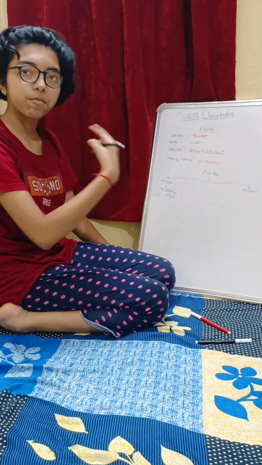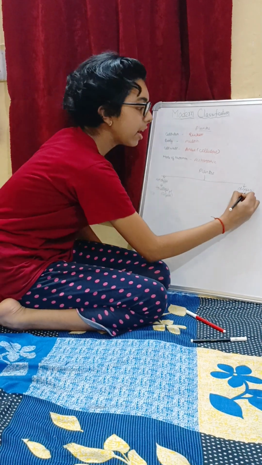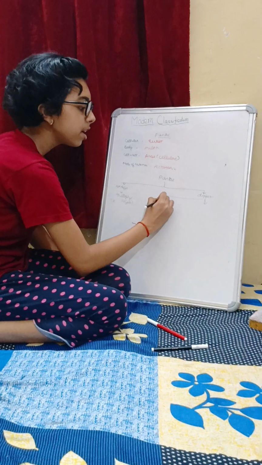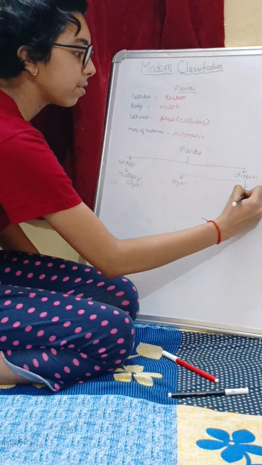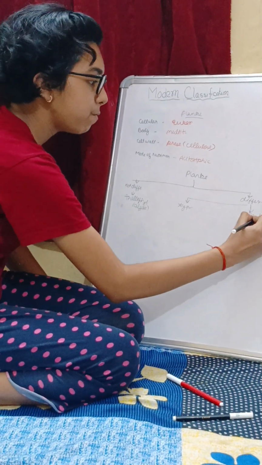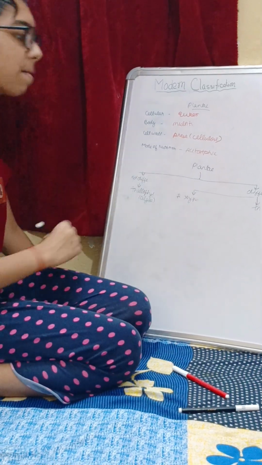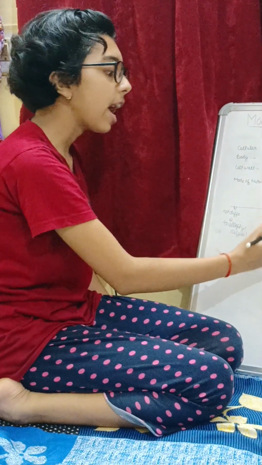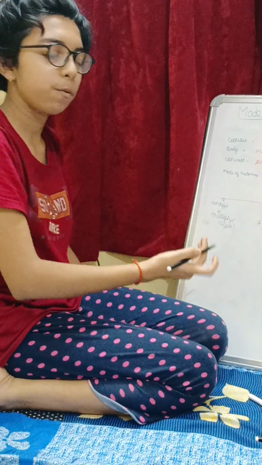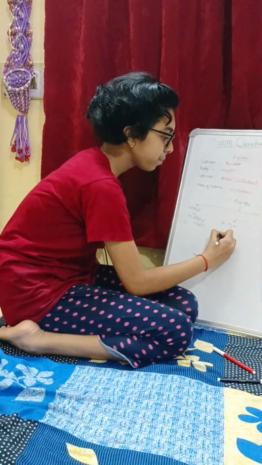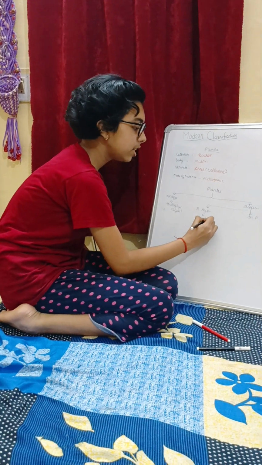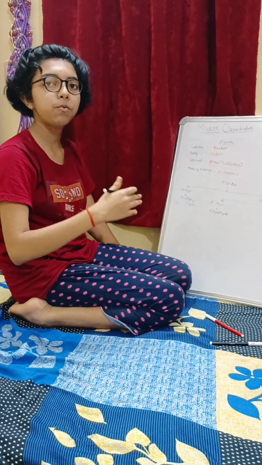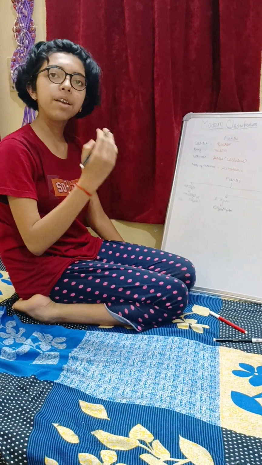Now next is differentiated. These are further divided into two categories: xylem phloem present and xylem phloem absent. Those which have differentiated body parts and xylem phloem absent are known as bryophyta. These plants don't have any vascular tissue for transportation of food and water.